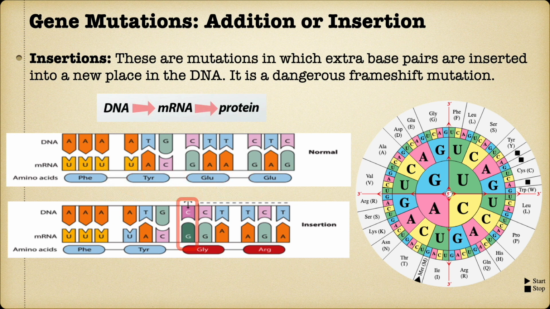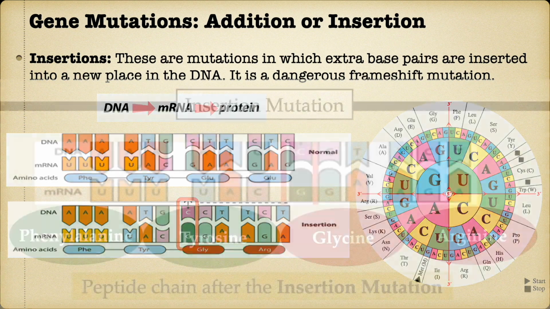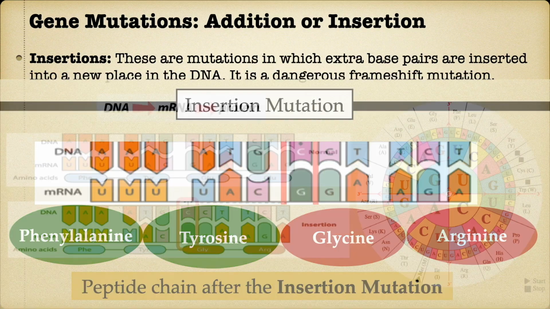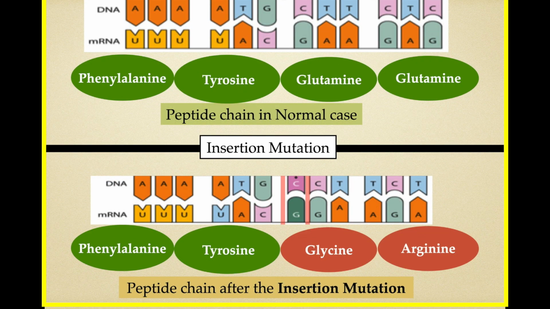Based on these altered DNA bases, the messenger RNA will be formed with the bases UUU, UAC, GGA, and AGA. The changed bases in mRNA will impact the translation process, which will now create a peptide chain with amino acids phenylalanine, tyrosine, glycine, and arginine. You can notice that the first 2 amino acids are the same, but the third and the fourth amino acids have changed due to the mutation.